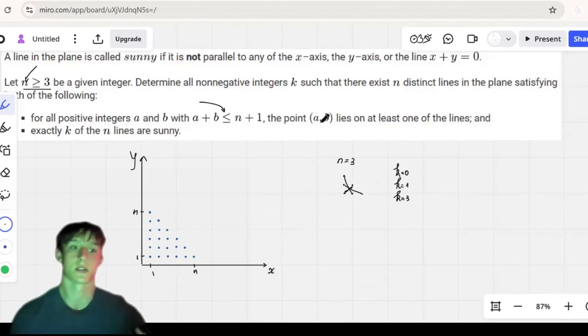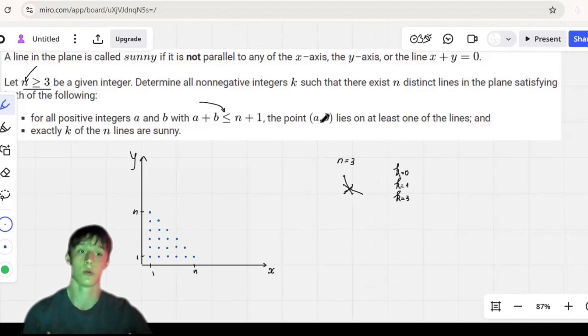And now we try to think. So now we're a bit stuck, and we are trying to show that you can't get 2 or 4 or 5 or more lines that are sunny.